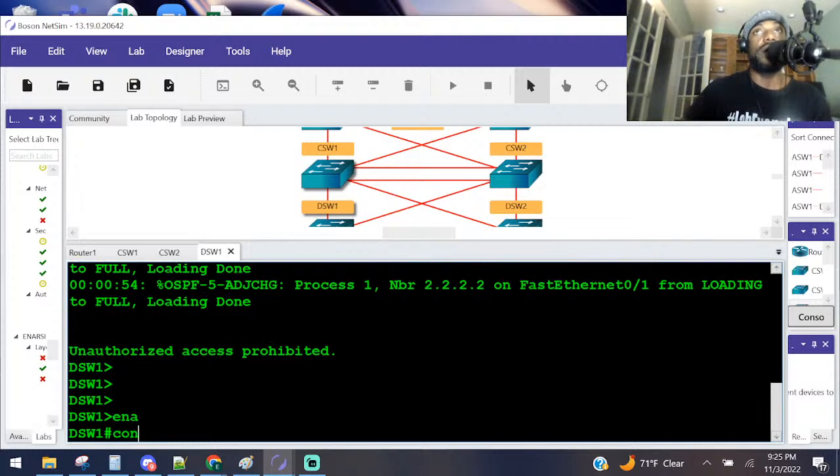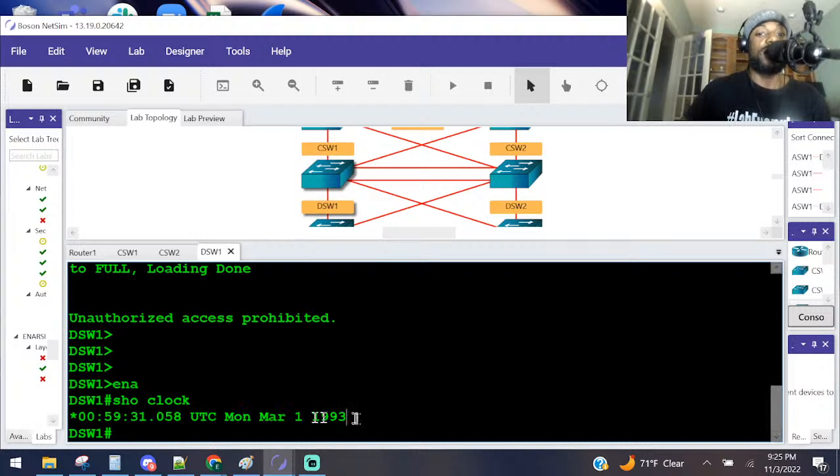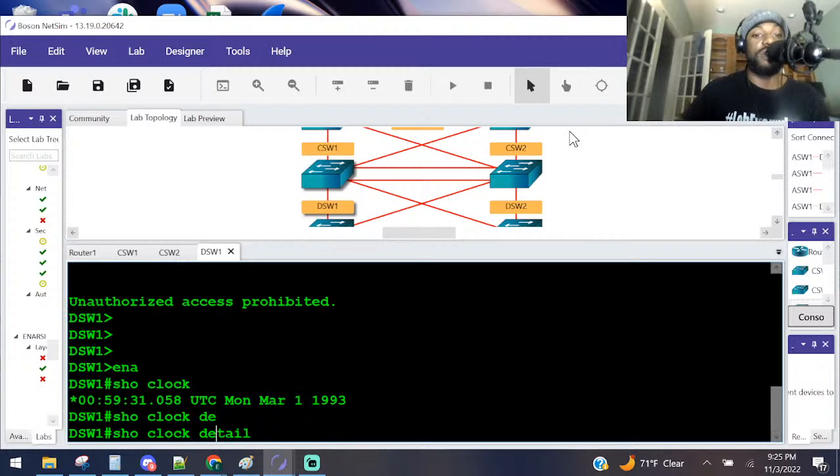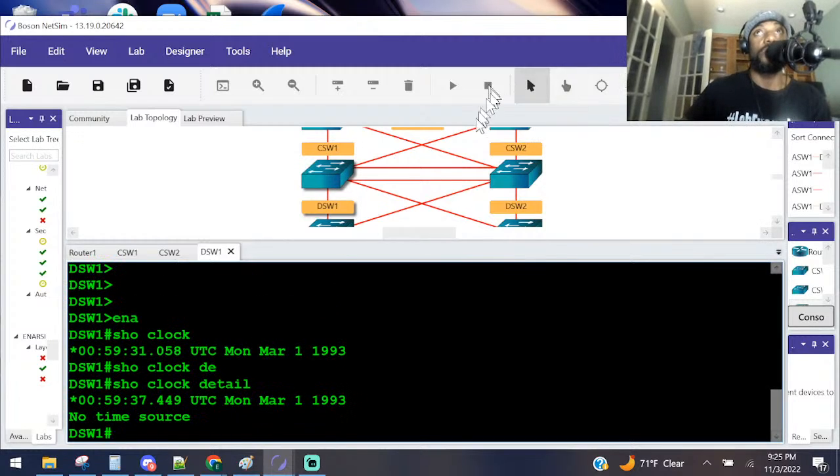Go to global config mode. Now actually display the current time. Show clock. We are stuck in 1993. Is he synchronized? Clearly not, but let's see. Detail, no time source. Configure NTP to synchronize his time with CS1